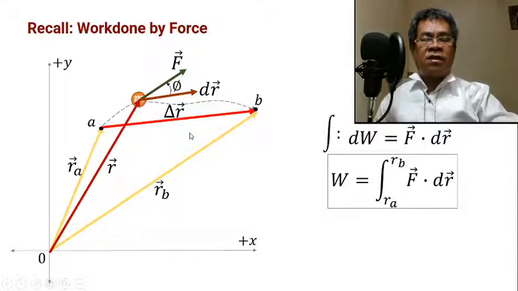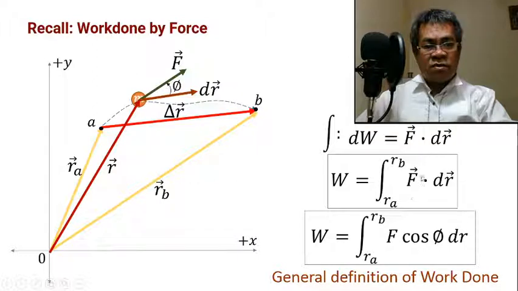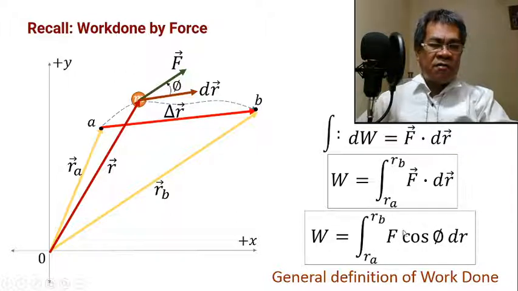Okay, work done by the force. Take note that the definition of the dot product involves cosine: the magnitude of force times the magnitude of displacement times cosine, or we have F cosine theta dr. Again, to calculate the work done, we need to apply the integral. This is the general definition of work done. It can be applied anywhere. The force can be constant or not constant. This can be applied to work done by any force, a constant force or a varying force.